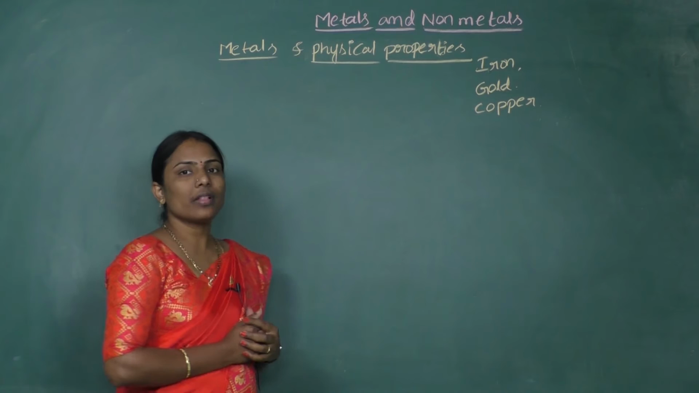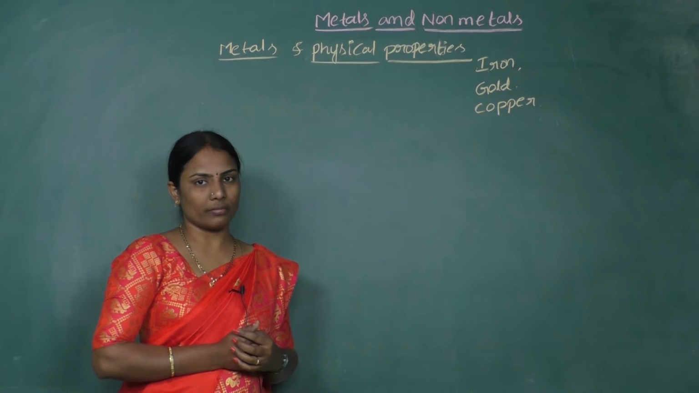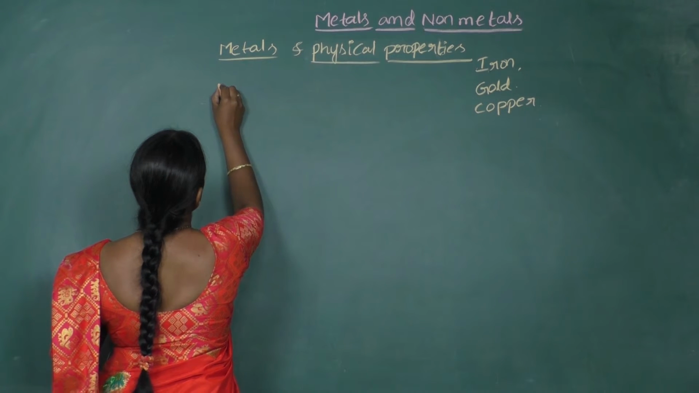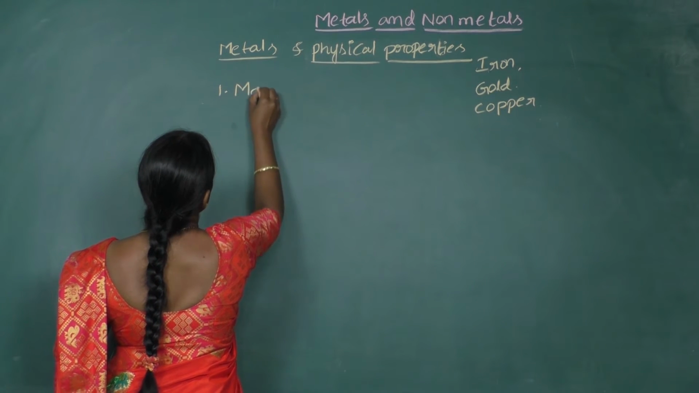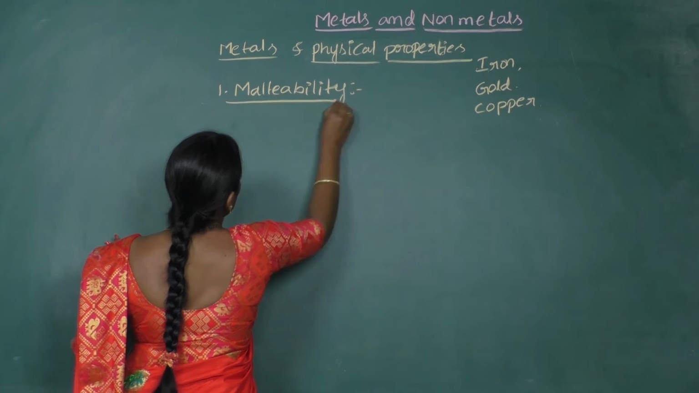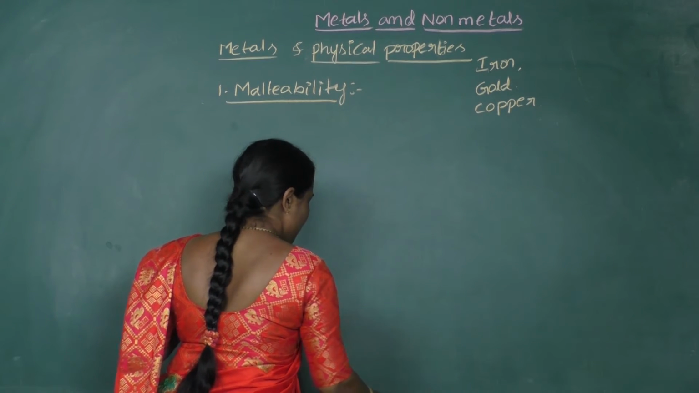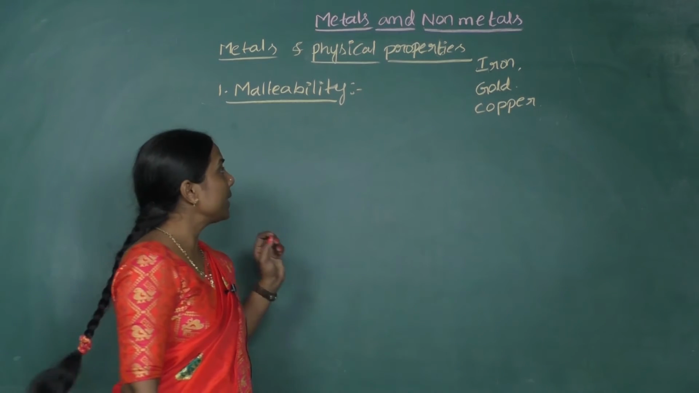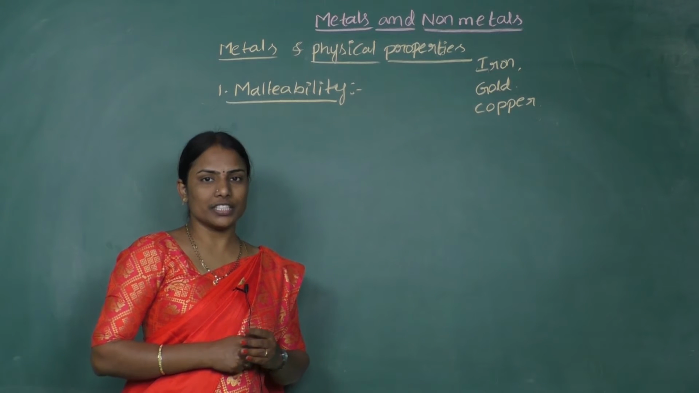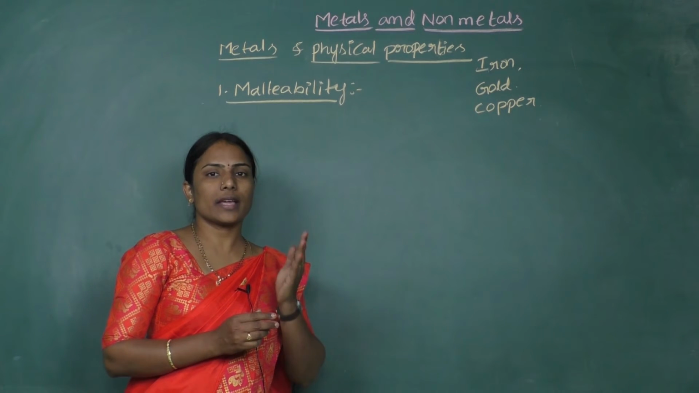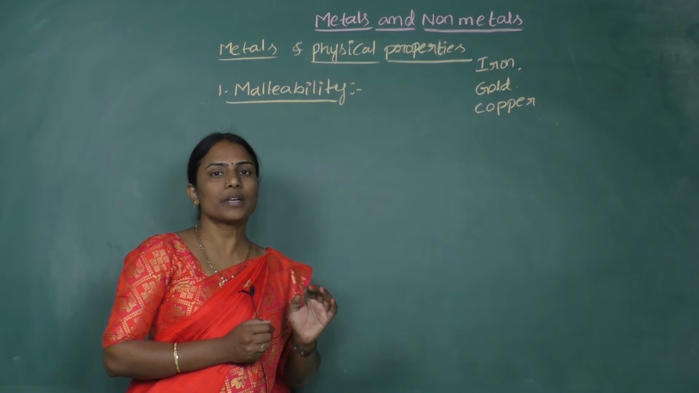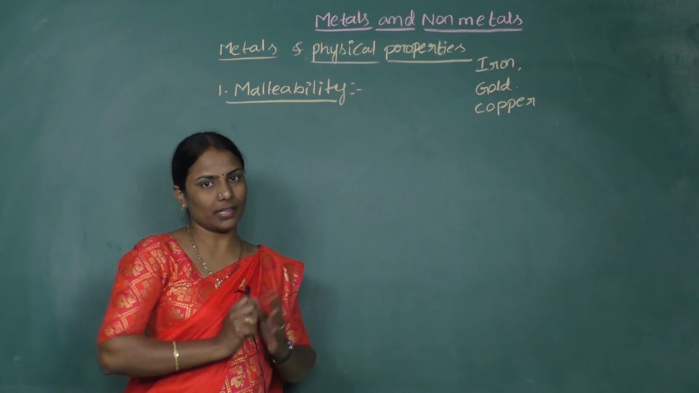And now, first of all, we'll see about the physical properties of metals. Among the physical properties of metals, the first property is malleability. So what is this malleability? Malleability is the ability of any metal to be drawn into very thin sheets. Sheets means they must be very thin. The thinner the sheet that can be made, the more malleable the given metal is, right?